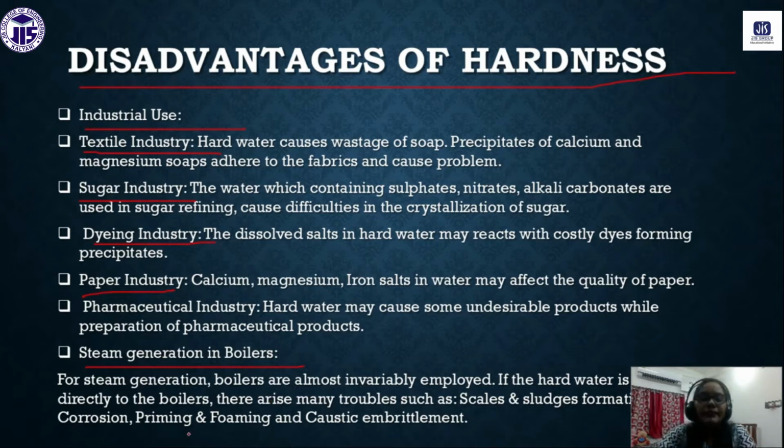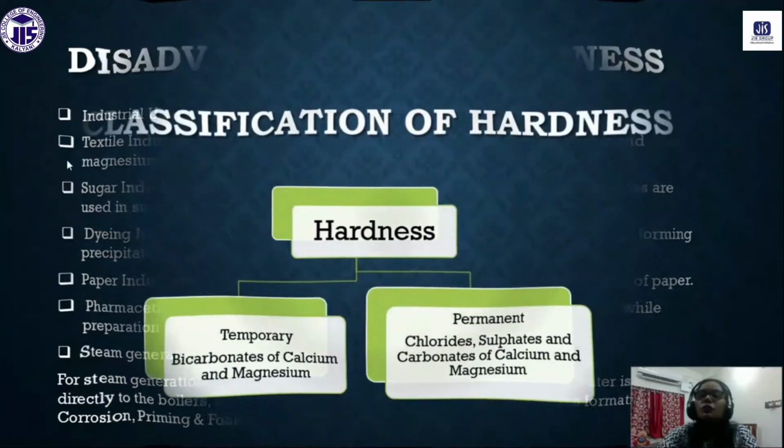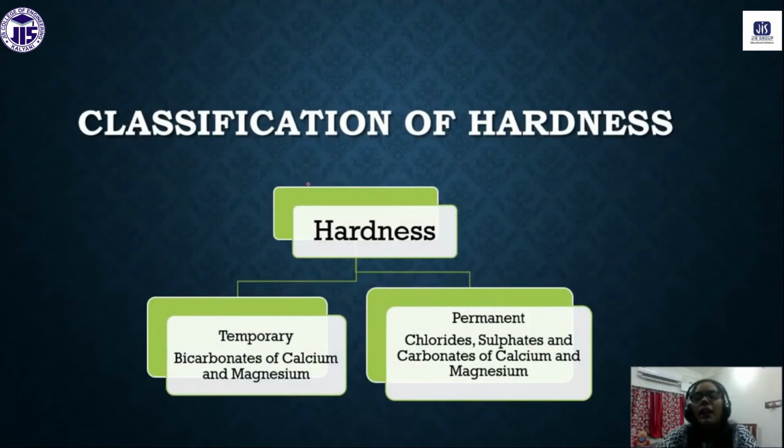So all these are some disadvantages of using hard water. That is why first of all we have to remove the hardness of the water, and then that soft water we can use.